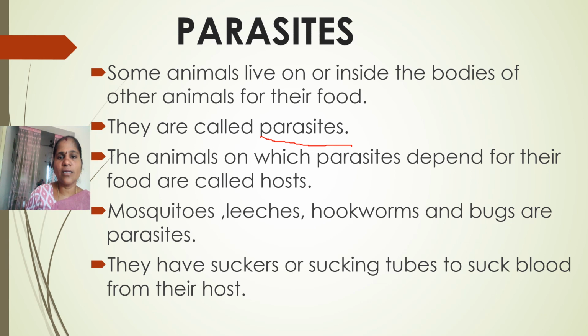What should we call them, Nana? Parasites. The animals on which parasites depend for their food are called hosts. What should we call them? Hosts.